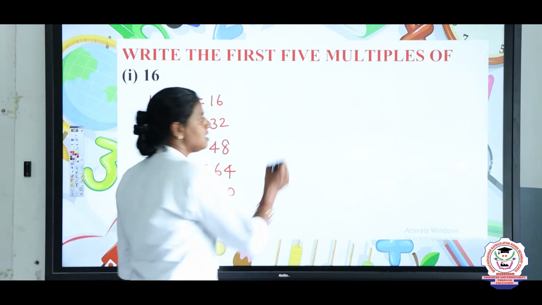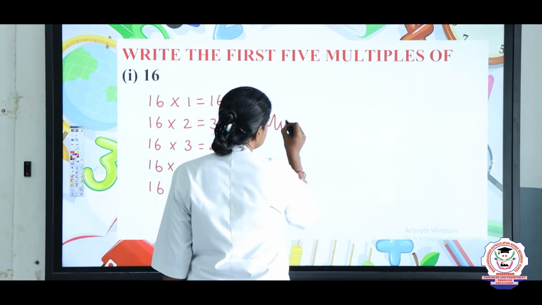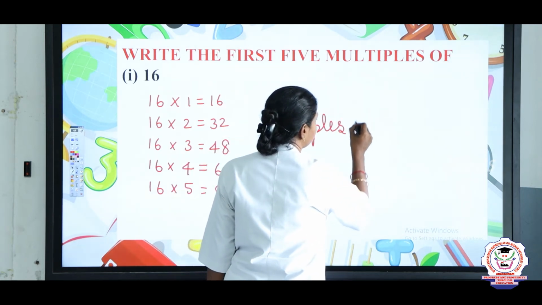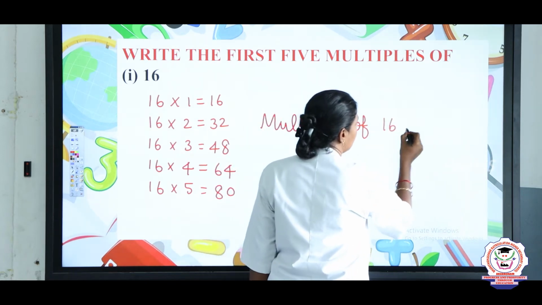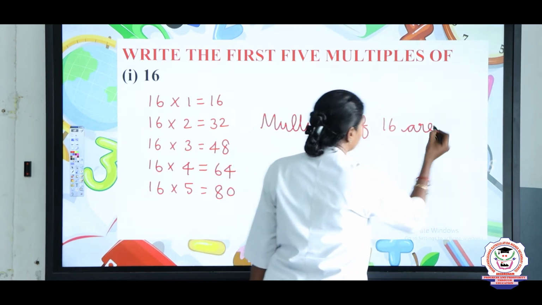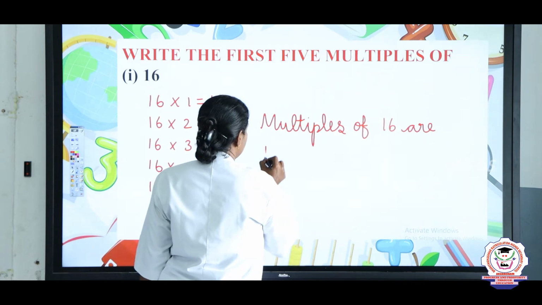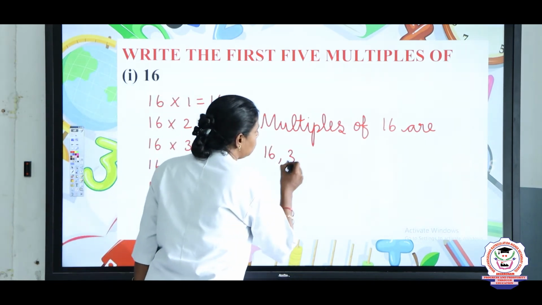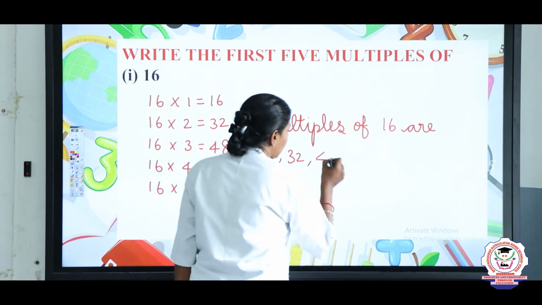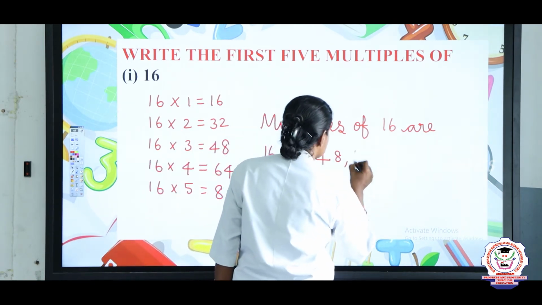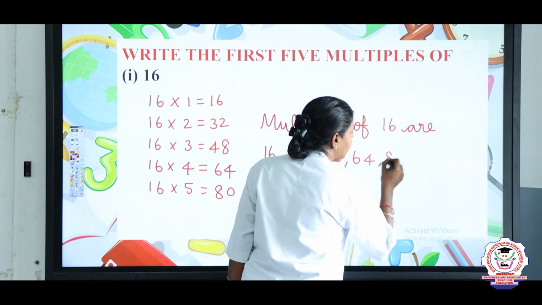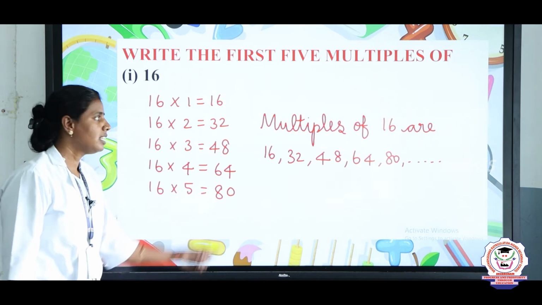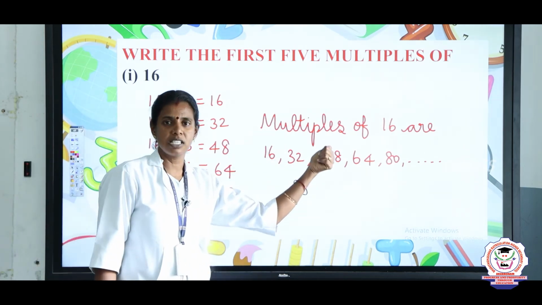You should write the answer like this: multiples of 16 are 16, 32, 48, 64, 80 and it goes on. This is the first 5 multiples of 16.